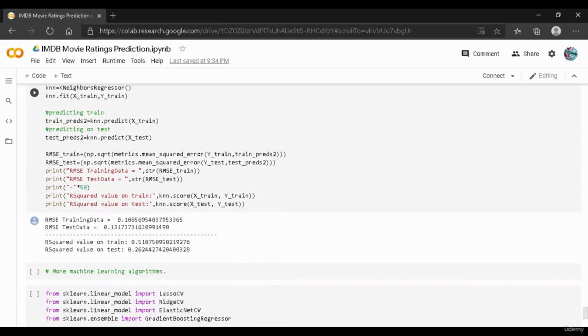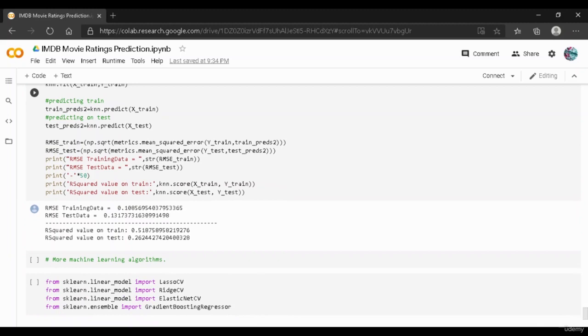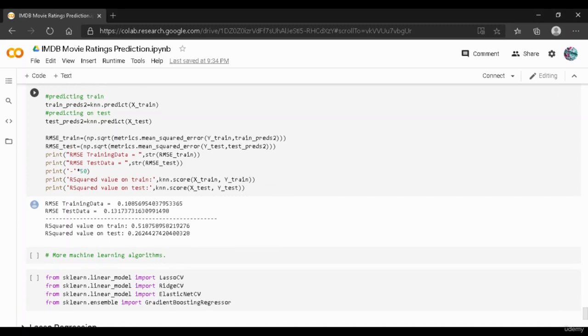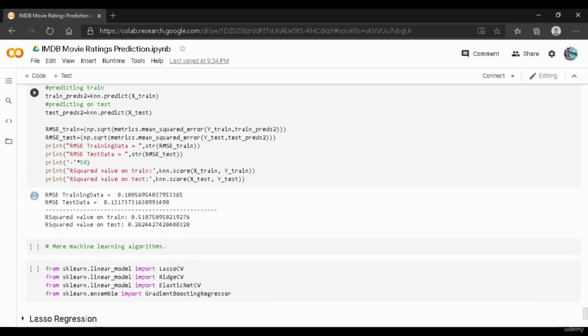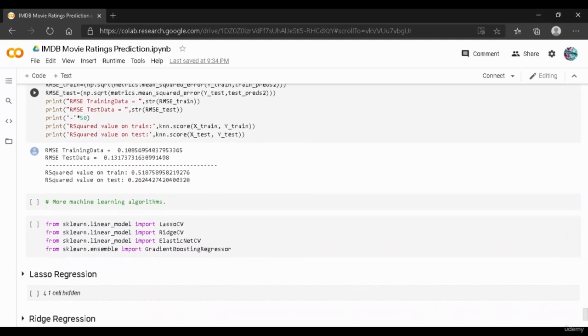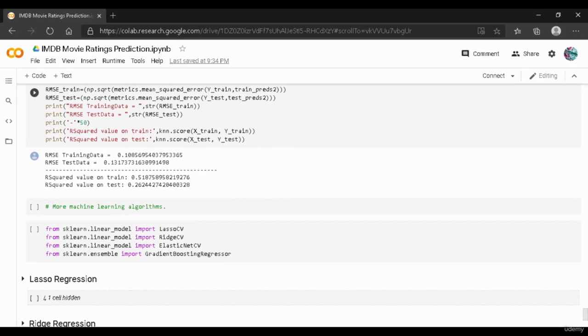We have predicted the model on X train as well as X test. In order to evaluate this model, we have used the RMSE score, or the root mean squared error value, and then we have printed the RMSE on train and test, and the R squared value on train and test. Over here you can see that the RMSE on training data is 0.10 and RMSE on test data is 0.13.